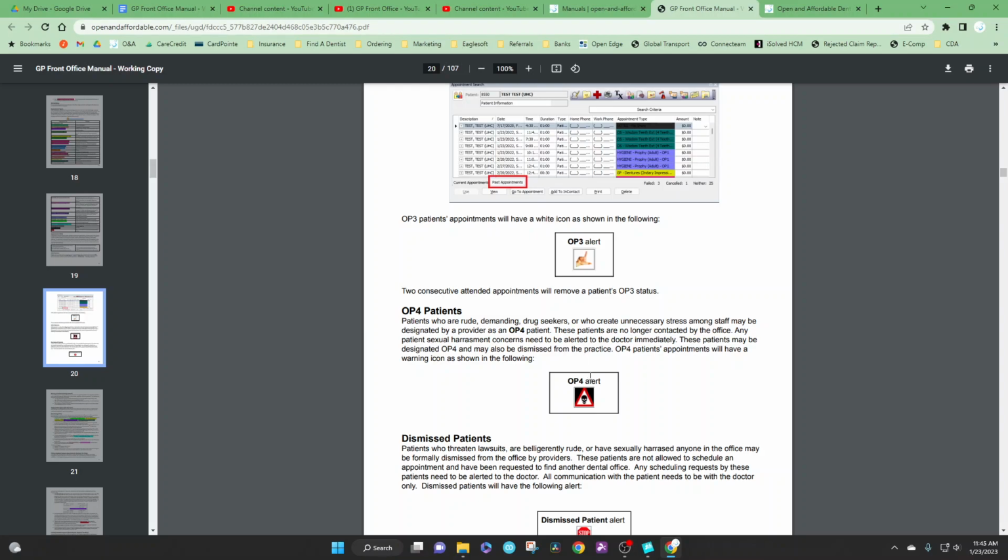OP4 patients will have this alert, and these patients are no longer contacted by the office, and they really need permission to be seen by the practice. So if an OP4 patient calls, put the patient on hold and talk with the doctor about scheduling that patient.